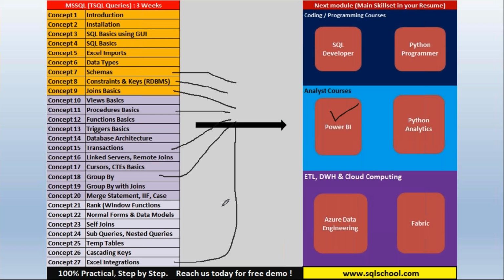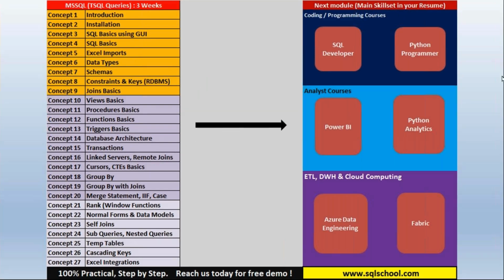Data types, no problem, because Power Query has its own data types. DAX have its own data types, two different components. Excel imports, no problem, because here we have alternatives. Procedures we need, basics, because we need to play with something called Power Query parameters, DAX variables, dynamic connections, dynamic data, different examples. So revise MS SQL concepts carefully to understand and easily implement the project.